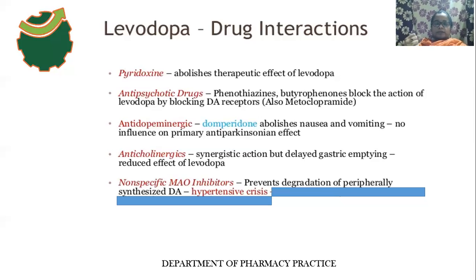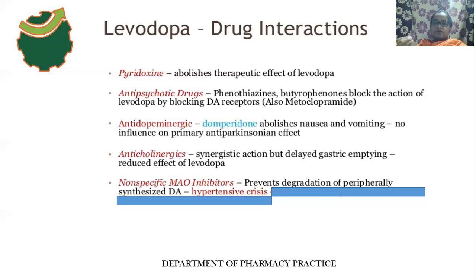So here, non-specific monoamine oxidase inhibitors prevent the degradation of peripherally formed dopamine. When these monoamine oxidase inhibitors are used along with levodopa, it prevents the degradation of dopamine in the peripheral region.